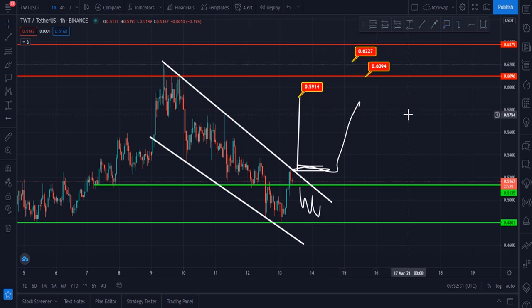These are the targets, but to achieve these targets TWT should break the $0.53 price level with a 4-hourly candle closing. After that it will go to hit these levels, otherwise it will move sideways.